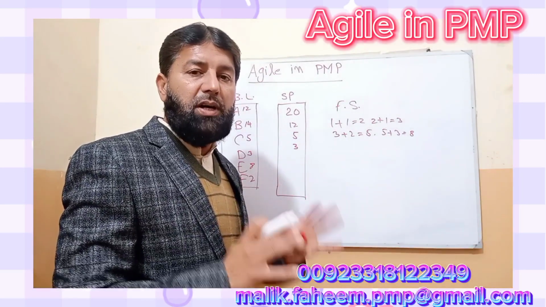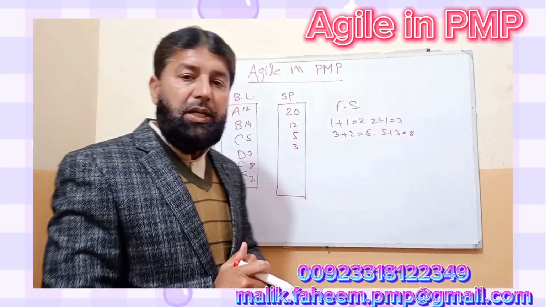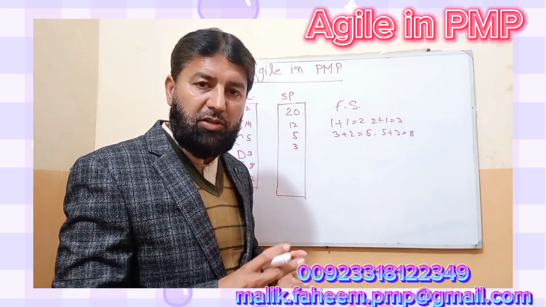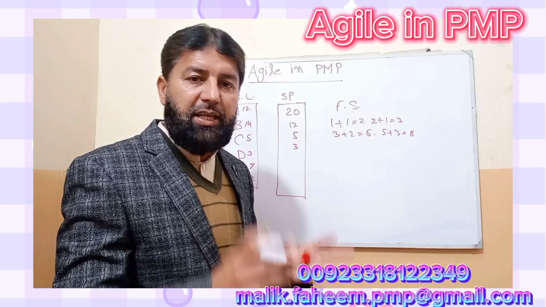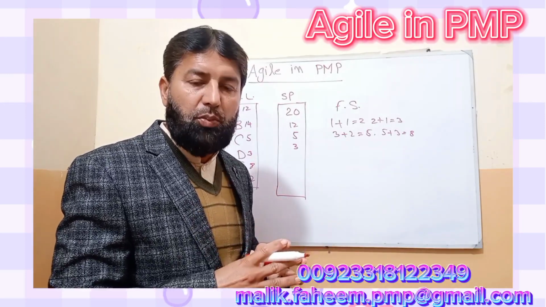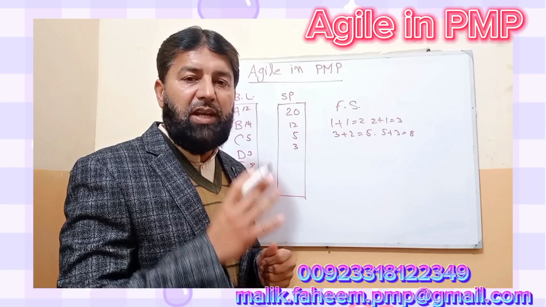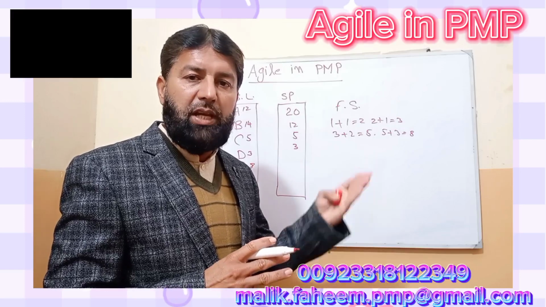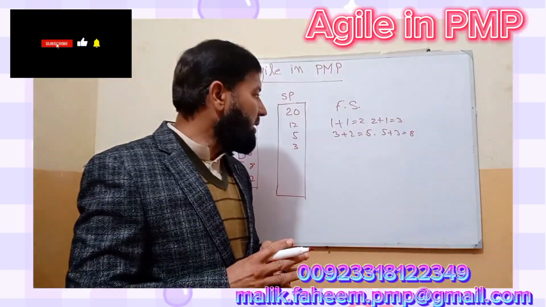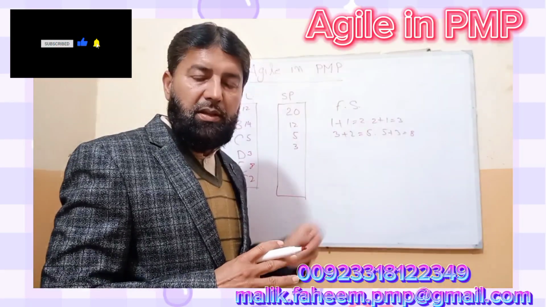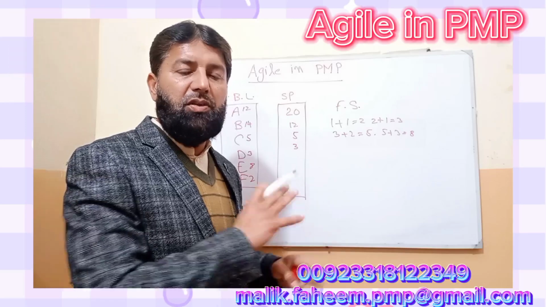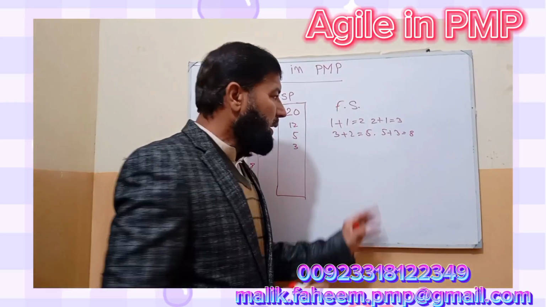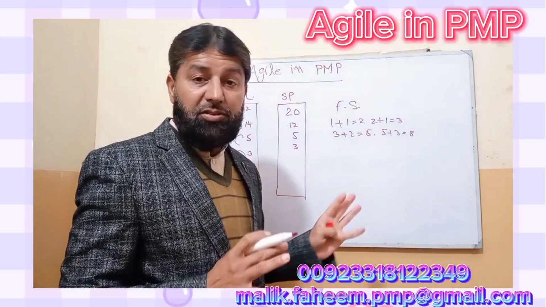The team is responsible for the sprint backlog. The team will tell us how many story points they will do in one sprint. Definitely there is agreement or discussion on the story points, but the team will tell us the velocity of the team, and how many points they will do in one sprint. The team will start work on the sprint backlog, and then we will do a daily stand up.